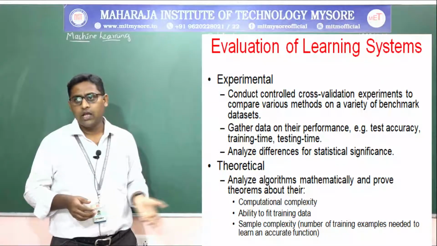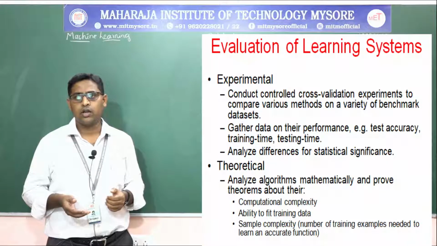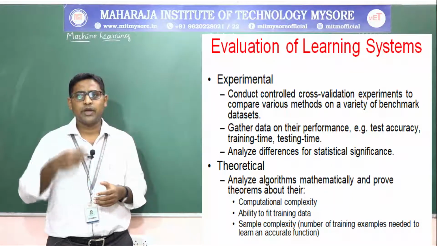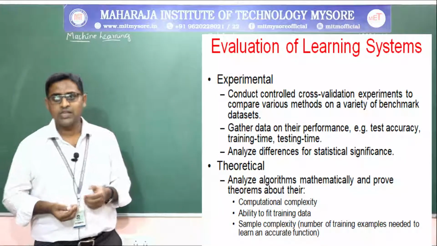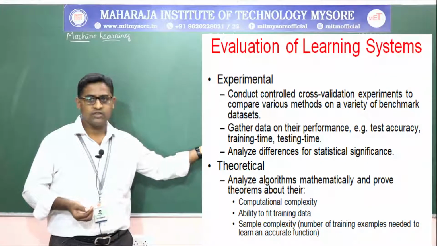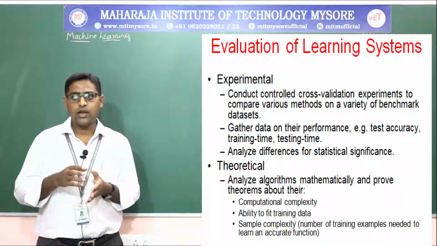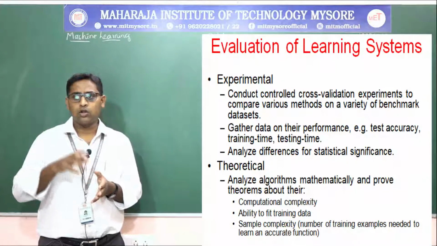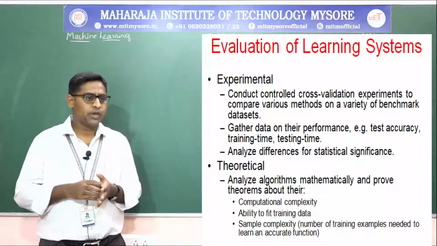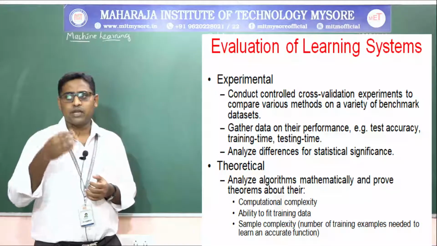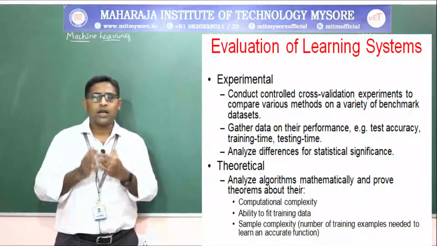And evaluation of learning systems. How does a learning system get evaluated? Evaluation of learning systems is done by two methods. One is the experimental method, another one is the theoretical method. Experimental is to conduct controlled cross validation experiments, comparing various methods on a variety of benchmark data sets.